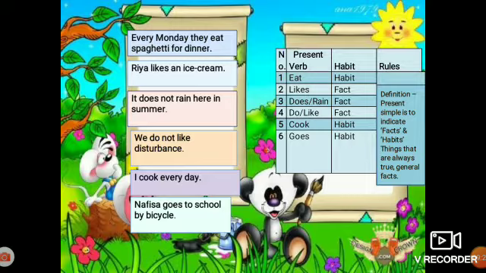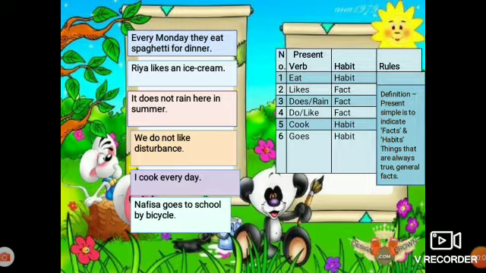This is because when we talk about the third person, we have to add s to the verb. So that's why it becomes Ria likes an ice cream, or Sumit likes an ice cream. If we talk about first person, then we do not add s to the main verb. That means I cook every day, or I like an ice cream.